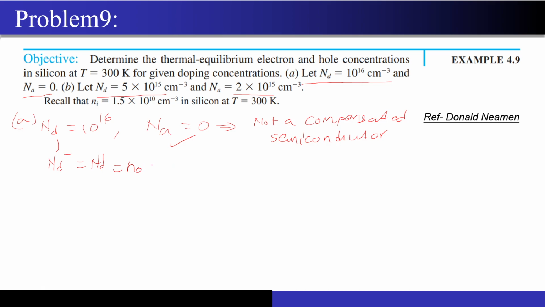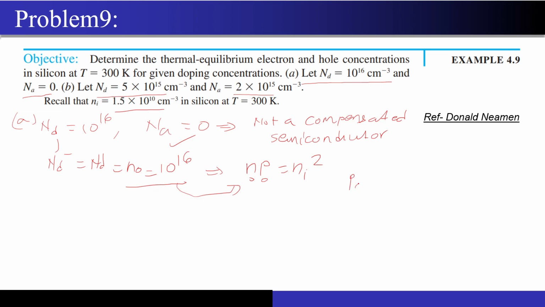I directly got the free electron concentration. It is nothing but 10 to the power 16, right? And since the semiconductor is in equilibrium, I can apply the law of mass action, which tells me that N naught times P naught is nothing but Ni square. So since I got the value of N naught from here, I will calculate the value of P naught by substituting the value of N naught as 10 to the power 16 in this equation. And Ni we know, Ni has been given to us in the question.